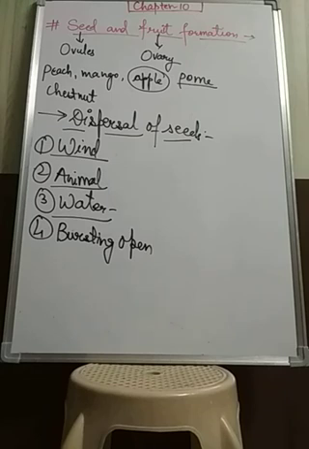Second, the enzymes digest the food stored in the cotyledons, and then it is used up by the embryo. The digested food is used by the embryo, the radicle and plumule, for growth. Once this starts to grow, the proper root and shoot emerge out from the seed, and the root can easily grow into the soil and anchor itself, and absorb water and minerals for further growth.